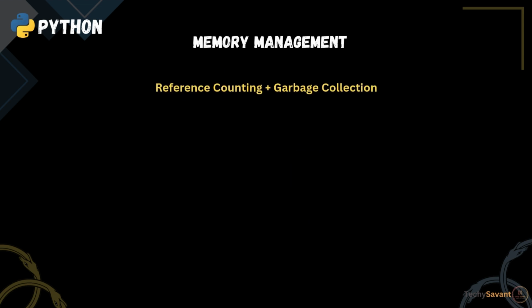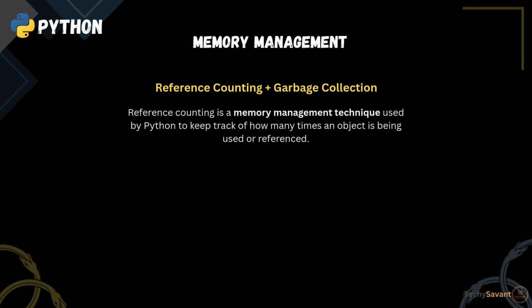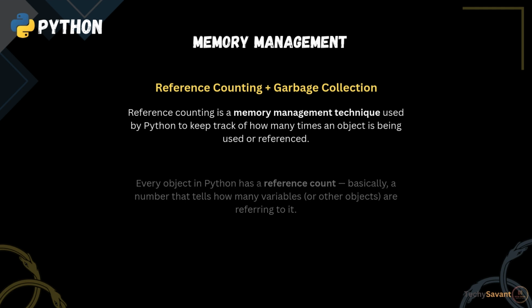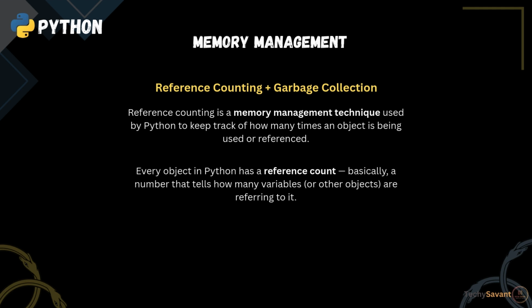Second, reference counting plus garbage collection. Reference counting is a memory management technique used by Python to keep track of how many times an object is being used or referenced. Every object in Python has a reference count. Basically, a number that tells how many variables, or other objects, are referring to it. So, how does it work?